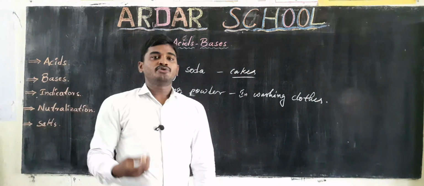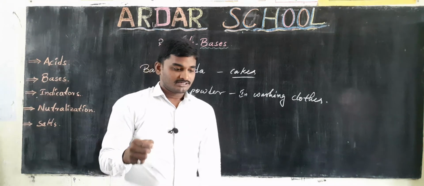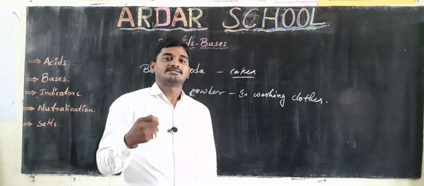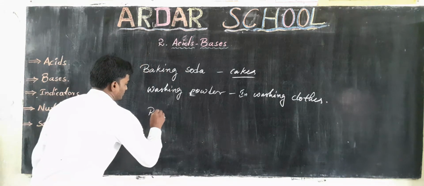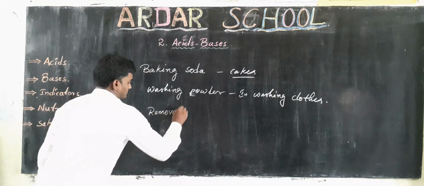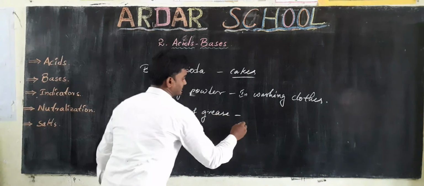And ammonium hydroxide. We are using ammonium hydroxide for the removal of grease.